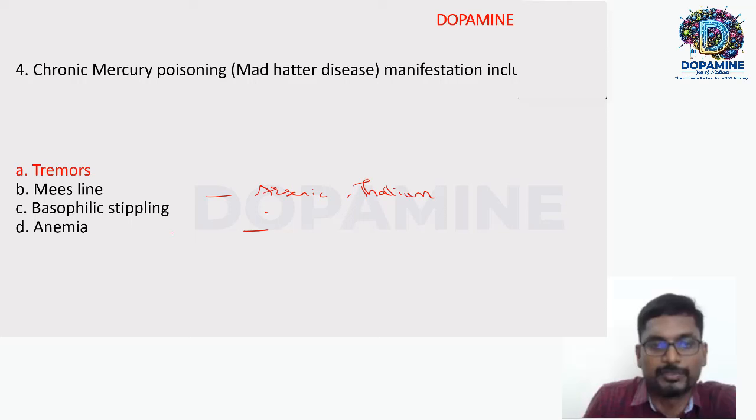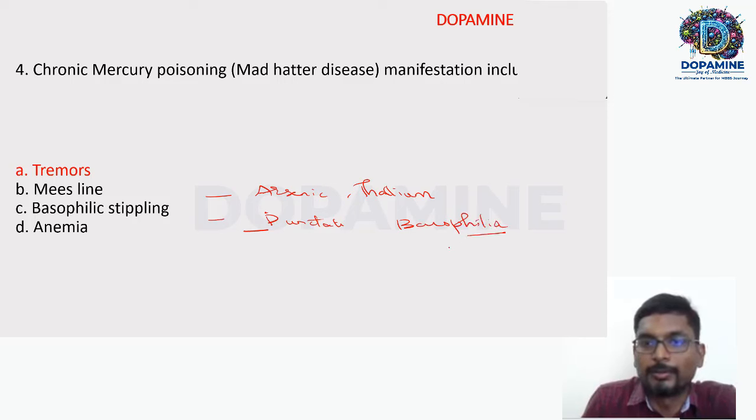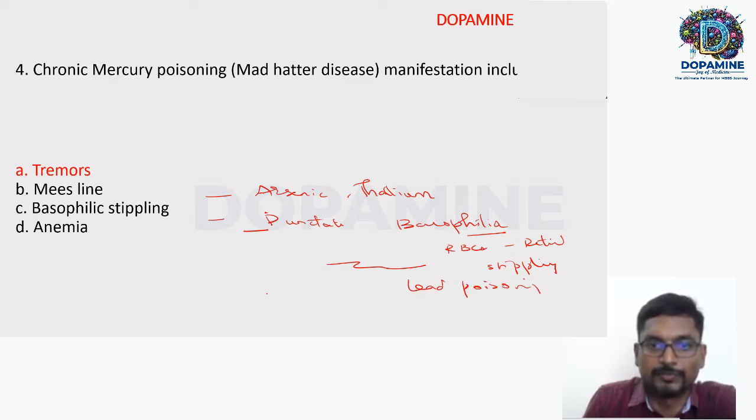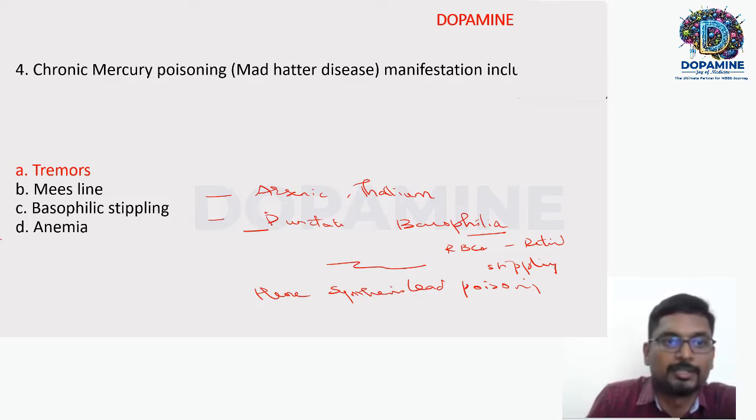Then basophilic stippling of RBCs, also called punctate basophilia, is due to deficient heme synthesis in lead poisoning.